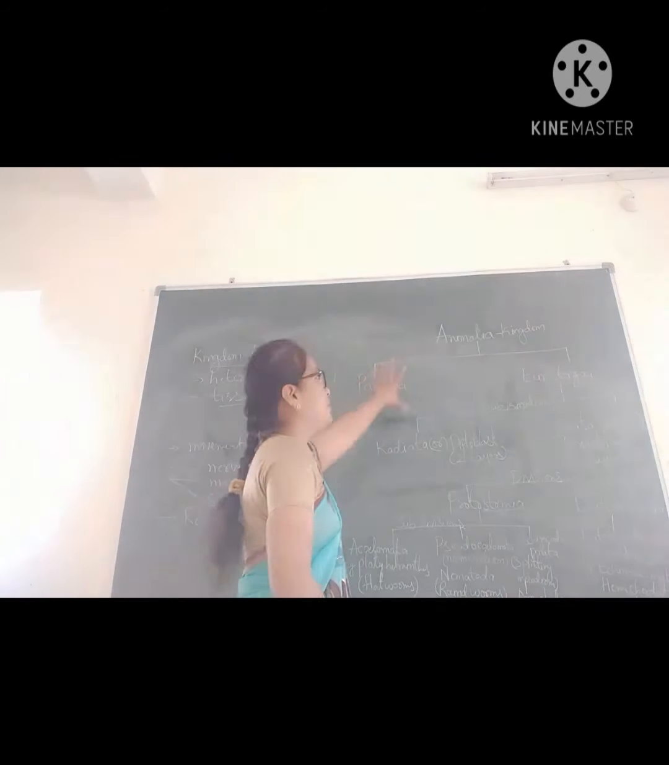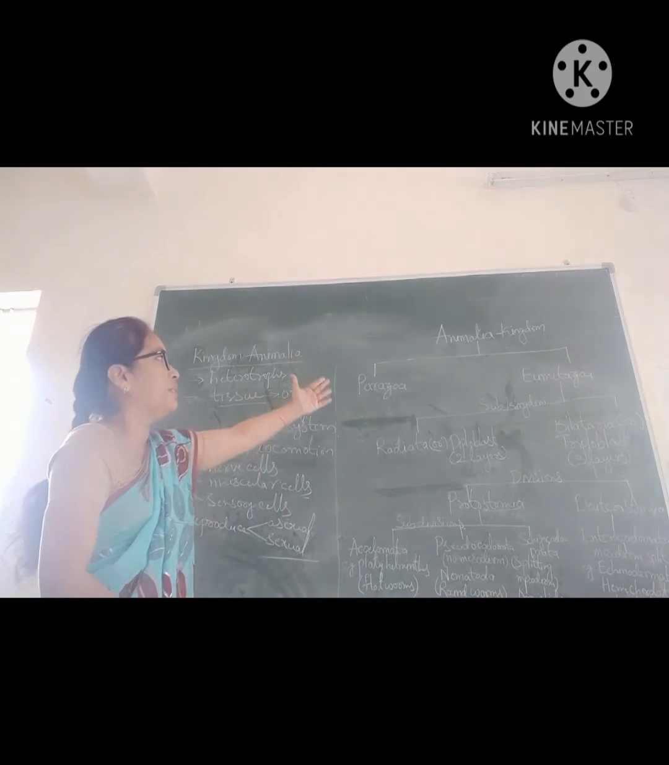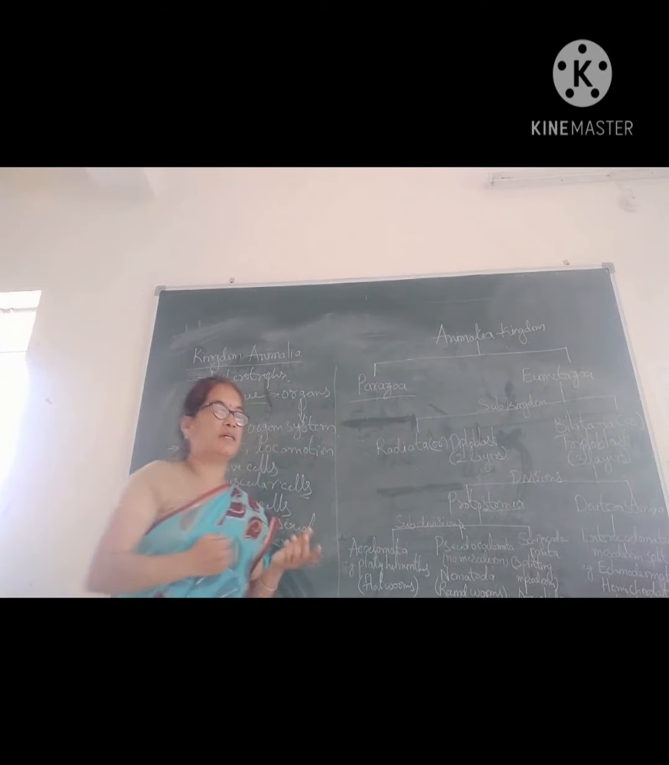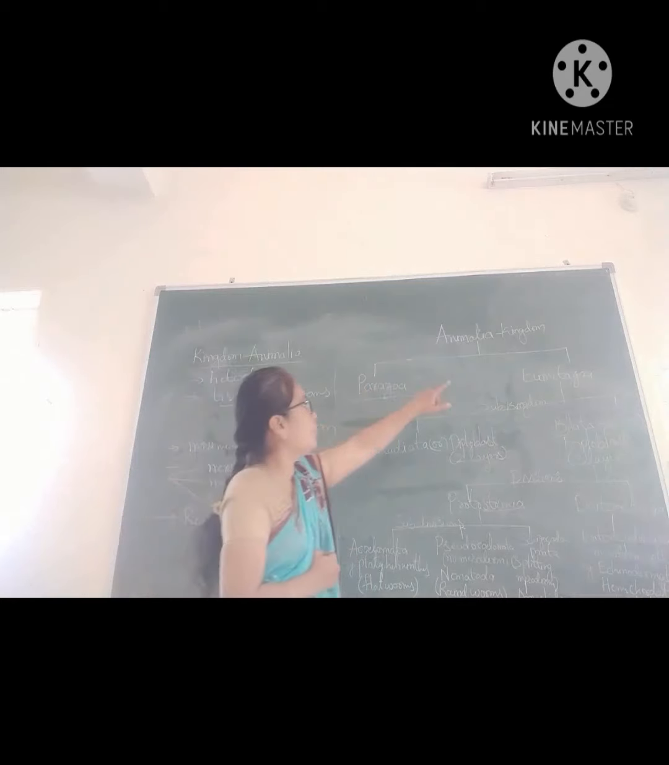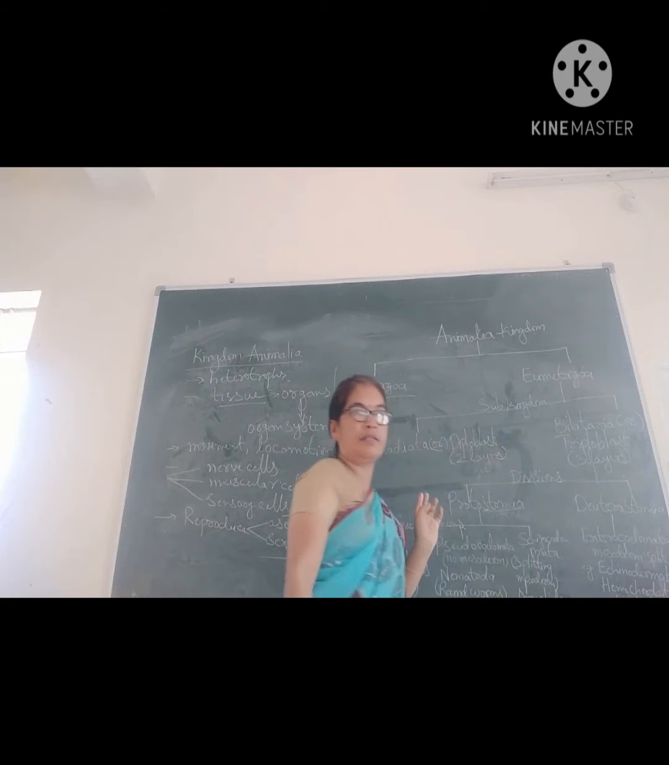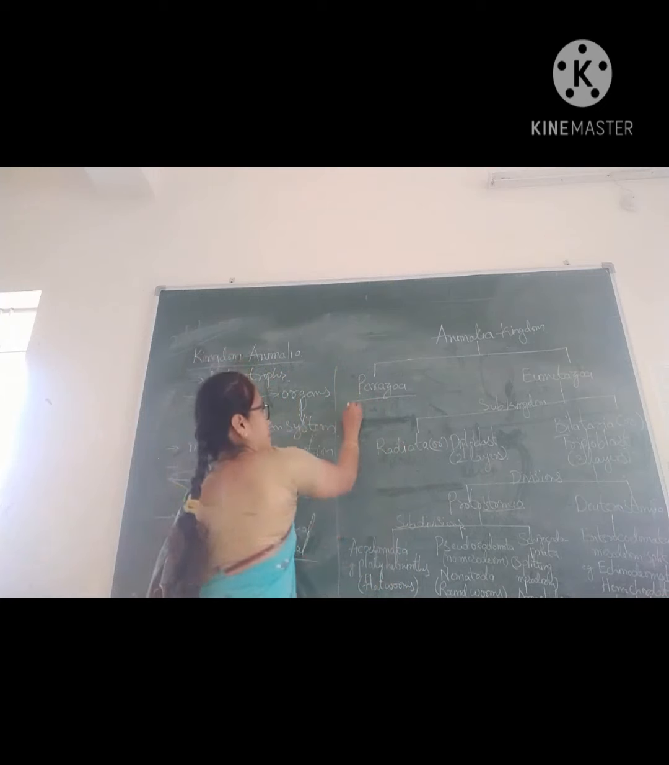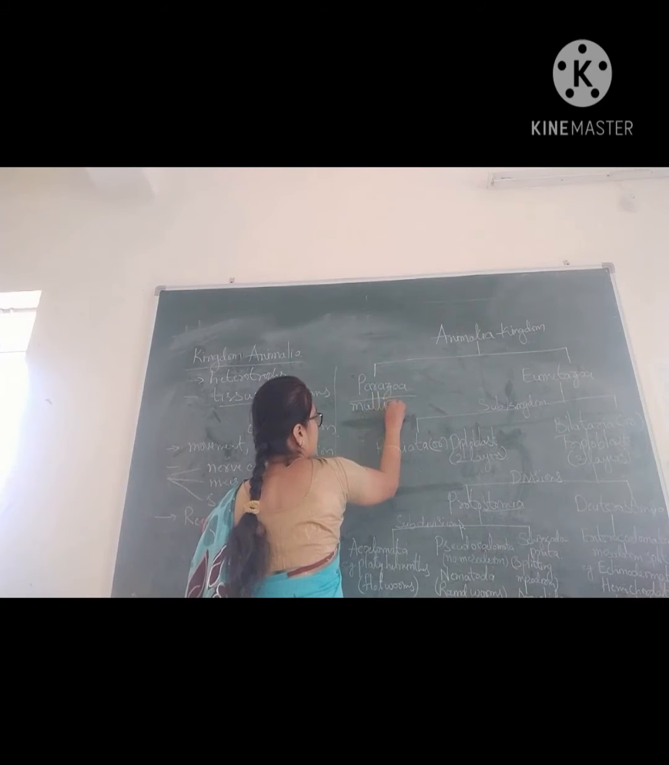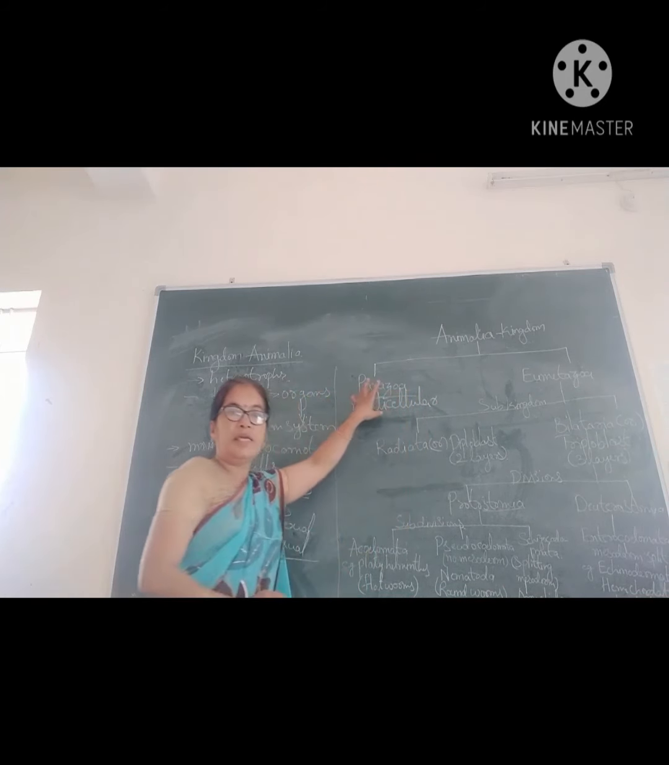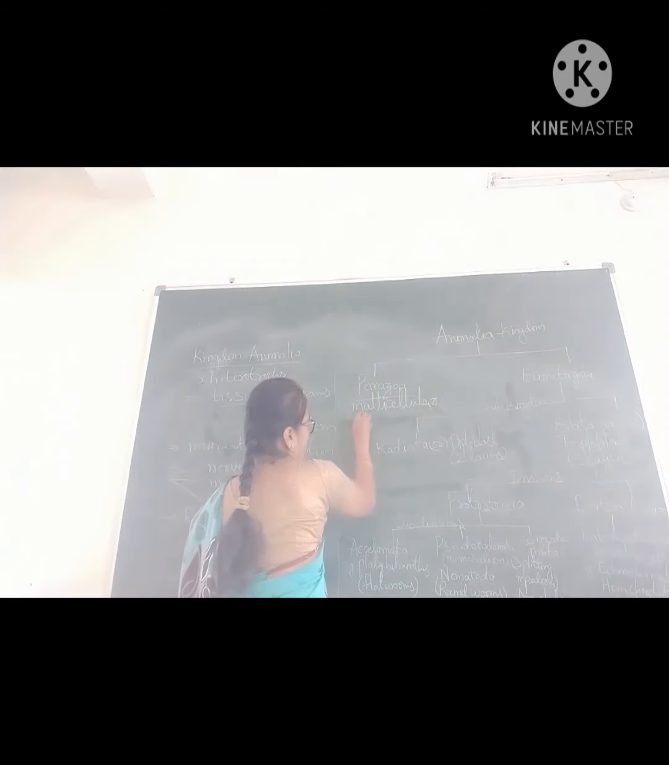Now, about the kingdom Animalia, the classification of kingdom Animalia. The kingdom is classified based on the tissues, based on the cells. They are divided into two subkingdoms. What are they? Parazoa and eumetazoa are the subkingdoms. In parazoa, they are multicellular, but here tissue formation is not there. Example, phylum